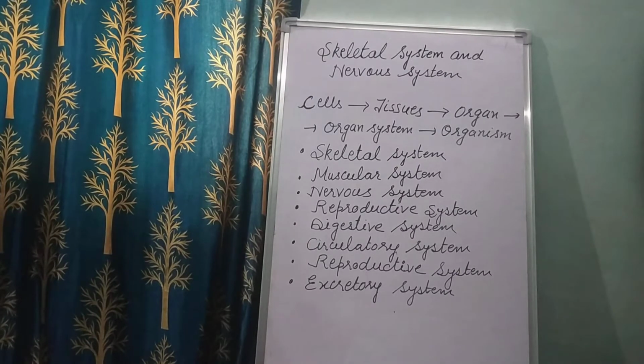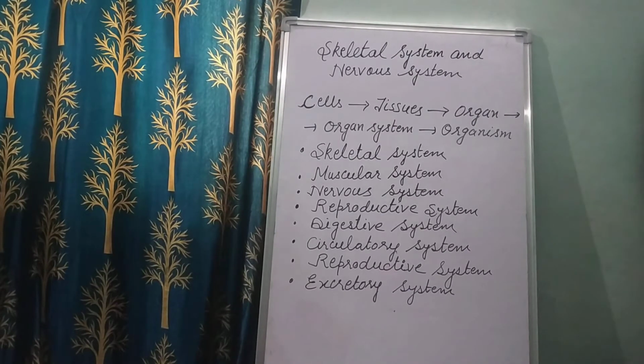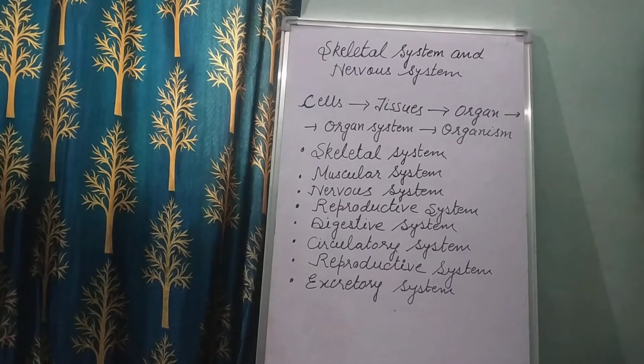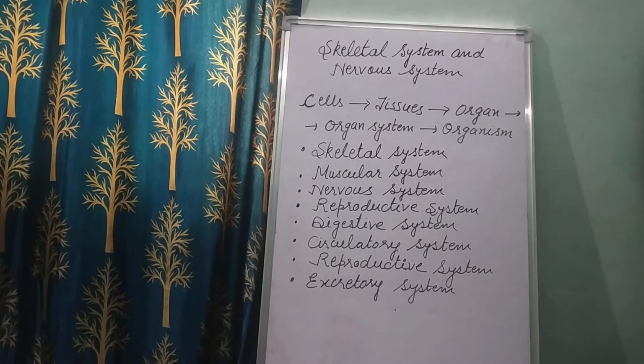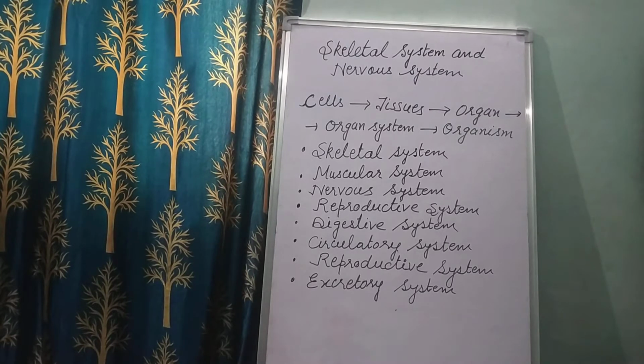Now moving to the excretory system. Children, I told you the reproductive system reproduces babies of their own kind. Now, when we're talking about the excretory system, our body produces a lot of waste material which is harmful for the body. So it must be removed, right? This is done with the help of the kidneys, lungs, and skin. These form the excretory system, right?